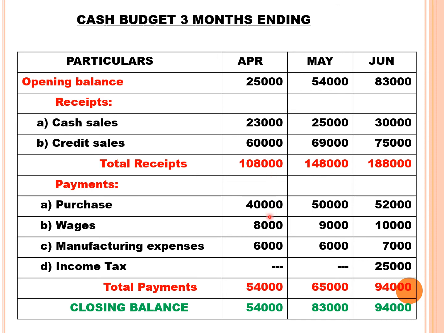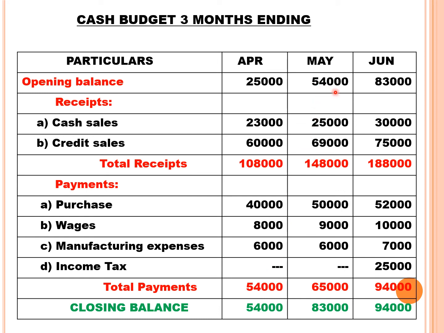Payments: purchases 40,000, wages 8,000, manufacturing expenses 6,000, income tax nil. So February purchase you make payment in April, and March wages you pay in April. March expenses you make payment in April. Then total payment 54,000. So receipt minus payment you get closing balance 54,000.